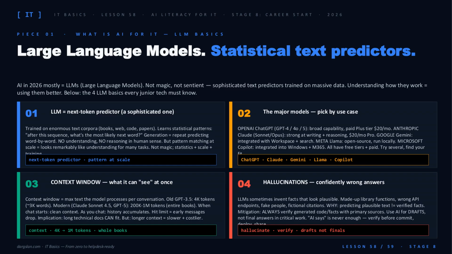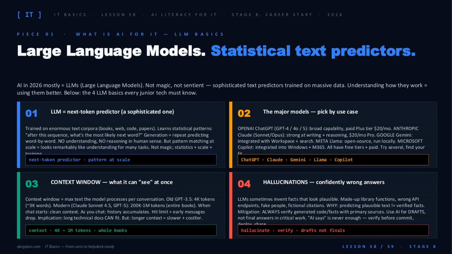An LLM is a next token predictor, trained on massive text: books, code, the web. It just keeps guessing the most likely next word. No reasoning, no understanding, just statistics at scale that happens to look like intelligence.